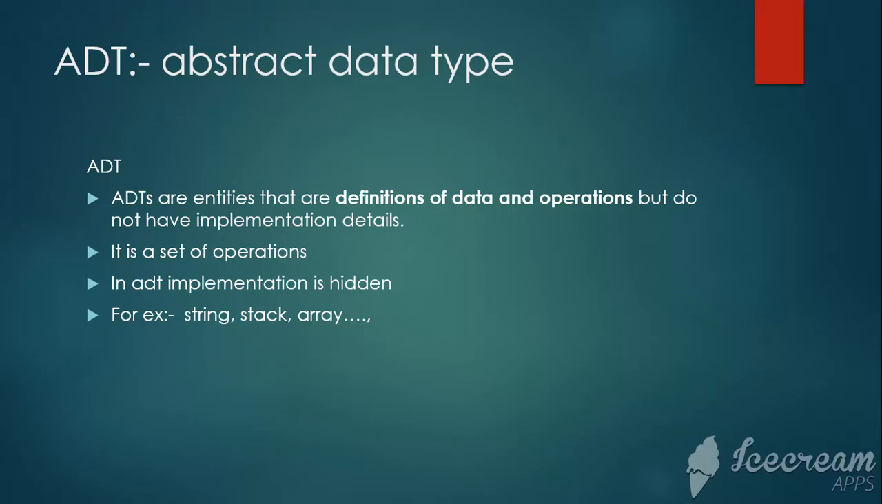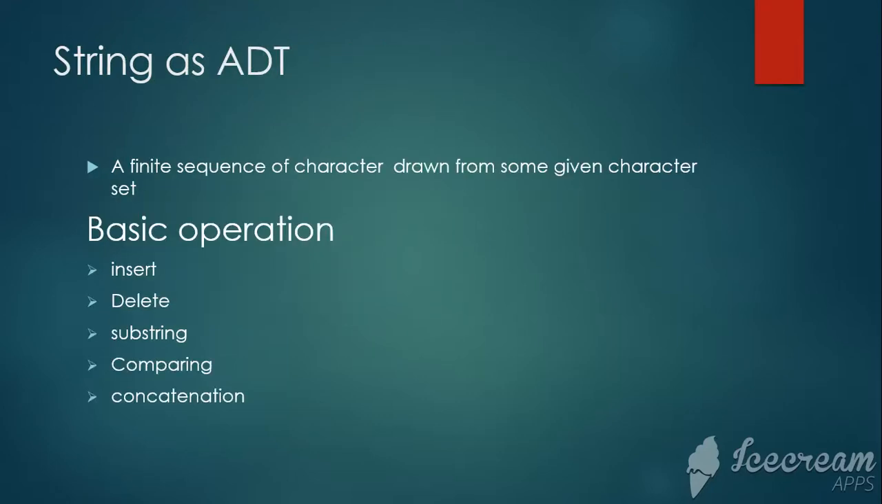In a string we can perform insert, delete, substring and concatenation. In an array we can perform insertion and sorting, like quicksort. In a stack we can perform operations like push and pop. It only specifies the operations, not how they are performed or implemented. String as an ADT is a finite sequence of characters drawn from a given character set. We can perform the basic operations insert, delete, substring, comparison and concatenation.